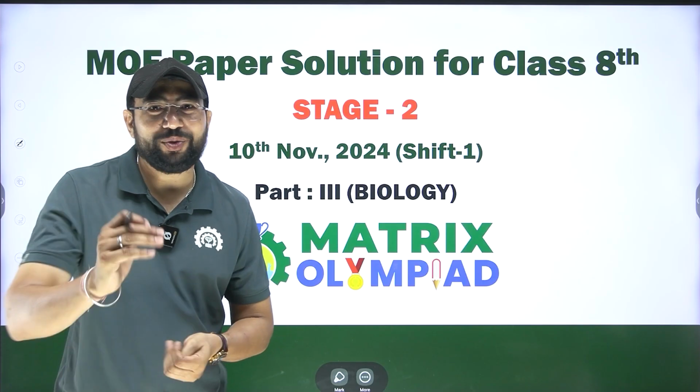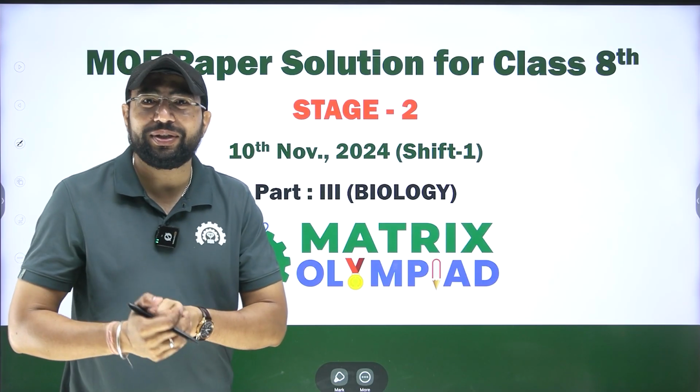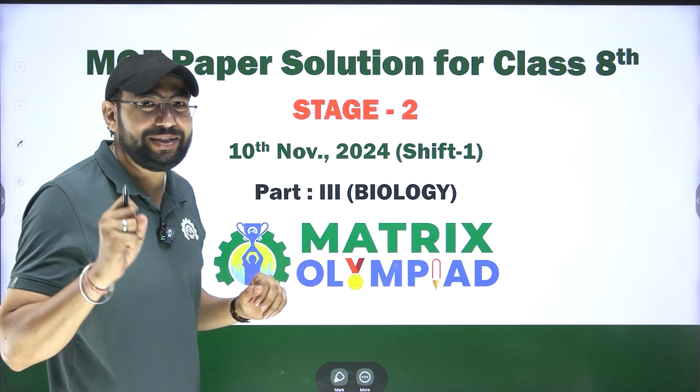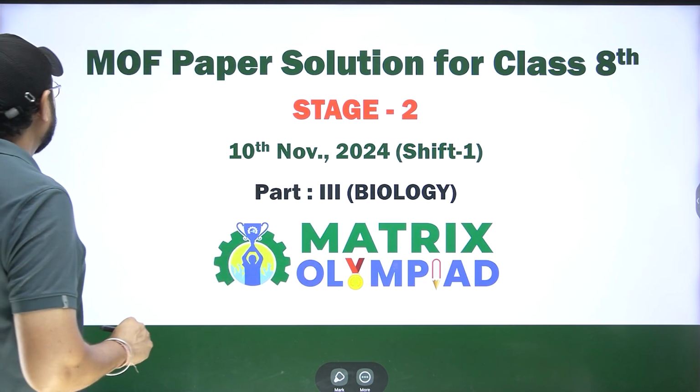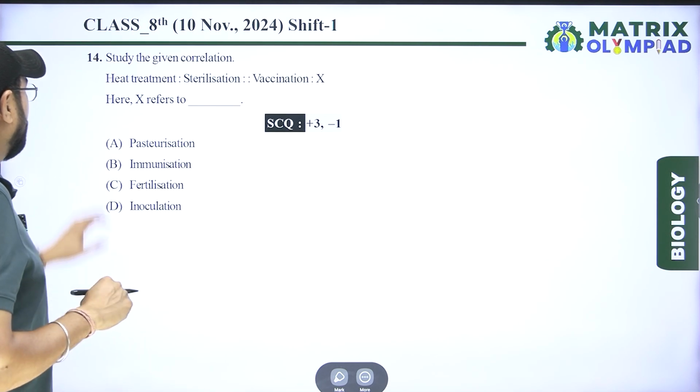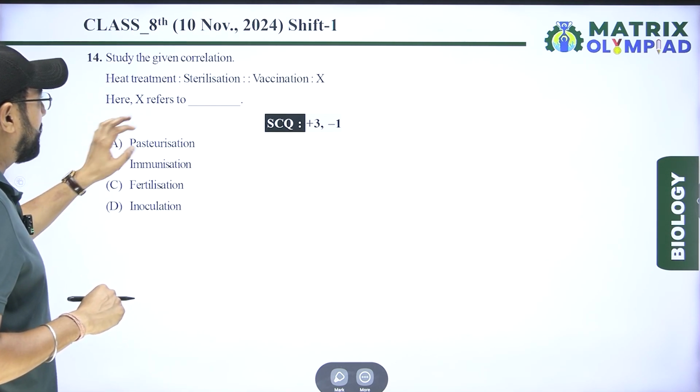Hello student, welcome to Matrix High School. Today we discuss Matrix Olympiad paper solution for class 8th stage 2nd. Let's start. Study the given correlation: heat treatment, sterilization.